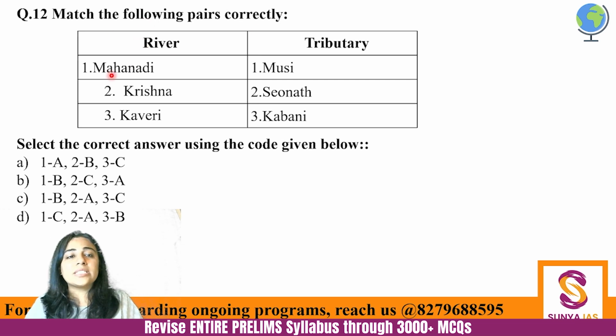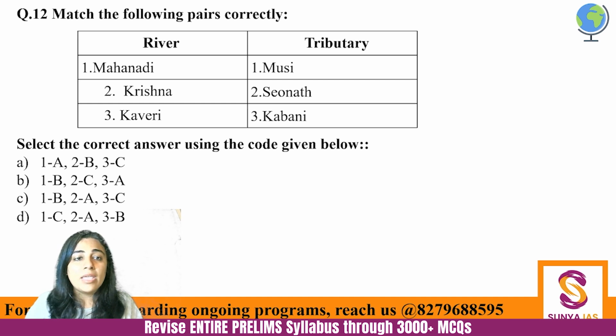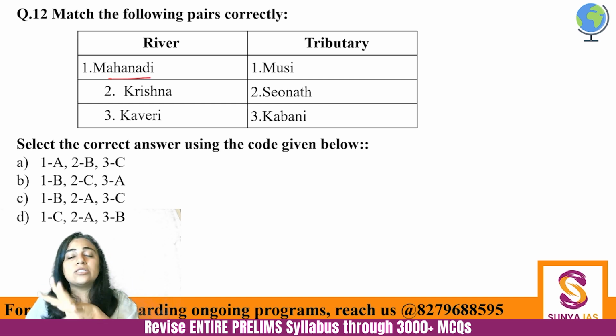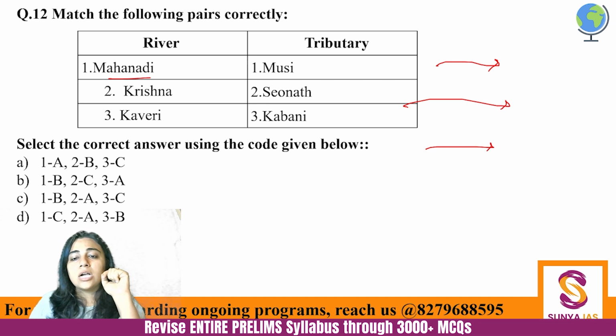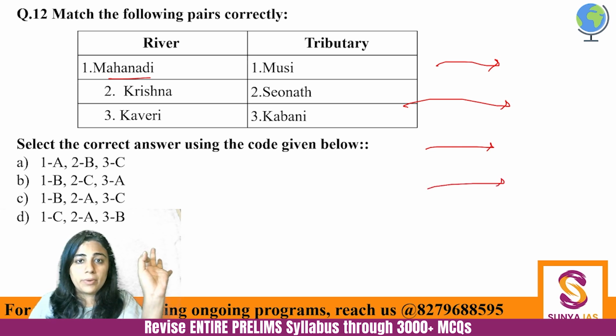Match the following pairs correctly. Mahanadi, Krishna, Kaveri, Musi, Seonath, Kabni. So, आपने मैच करना है इसको कि where is it fitting. Basically, tributaries हैं and rivers हैं. So, Mahanadi. The four major east flowing rivers. की topmost river is Mahanadi. So, Mahanadi, Godavari, Krishna, Kaveri. This is how you need to remember.